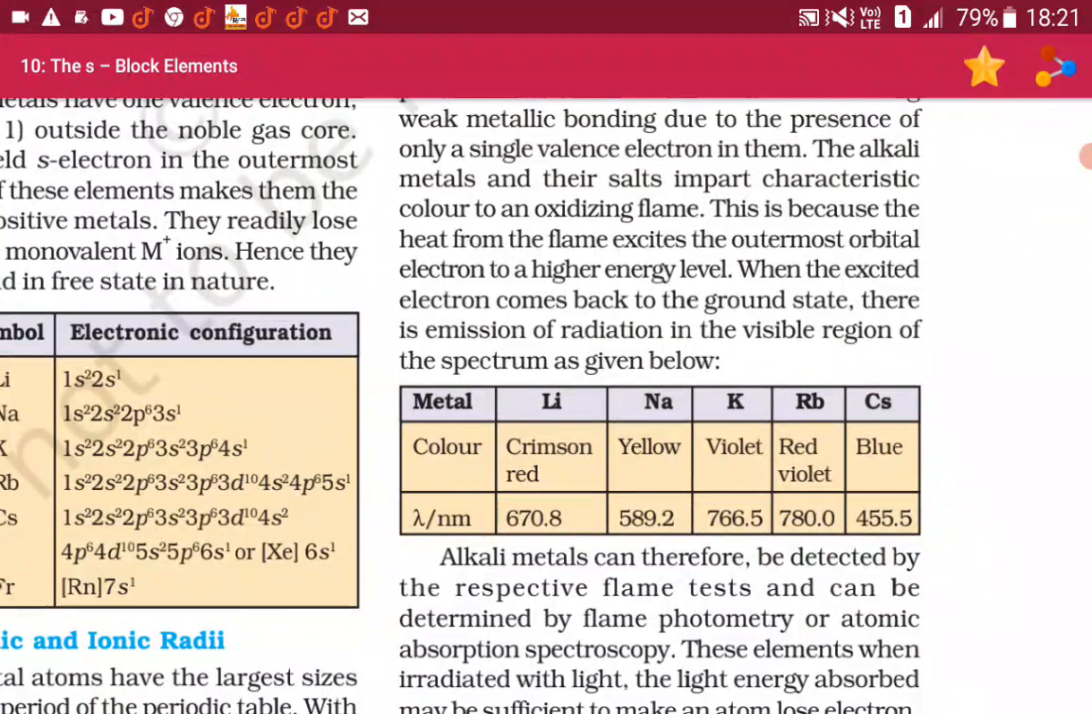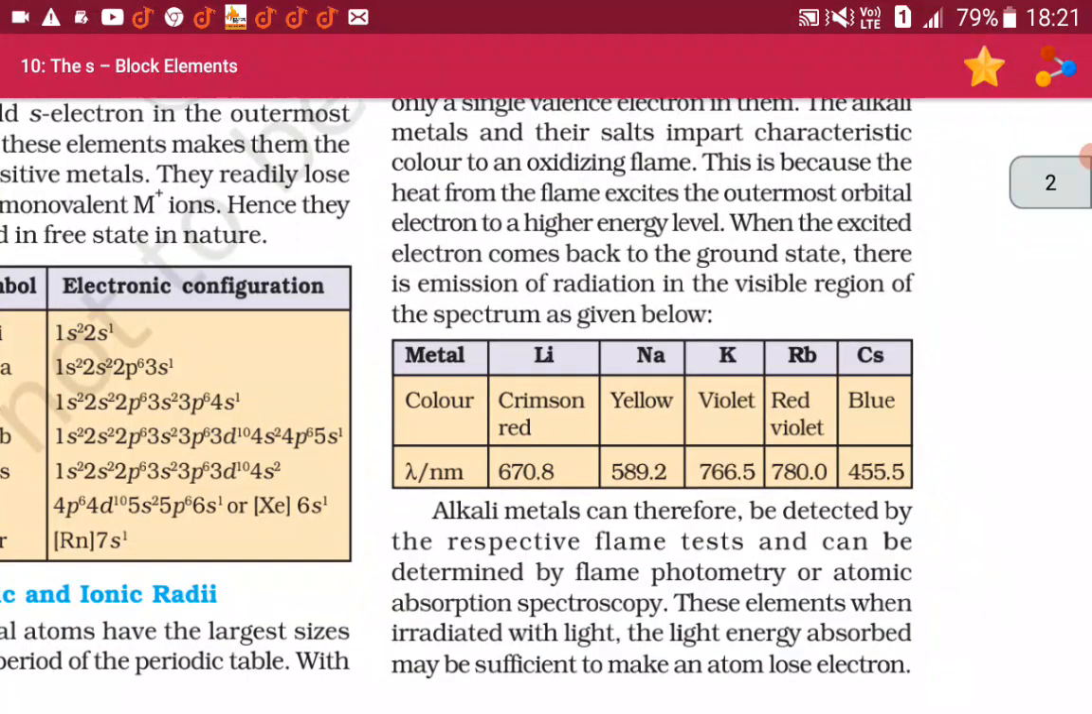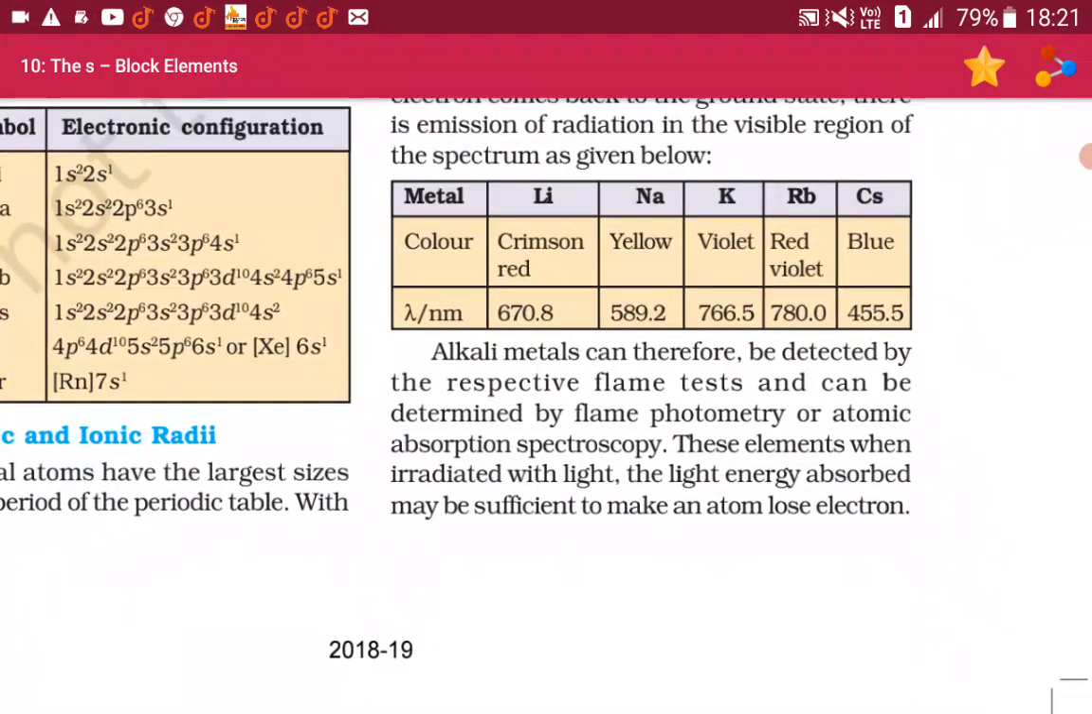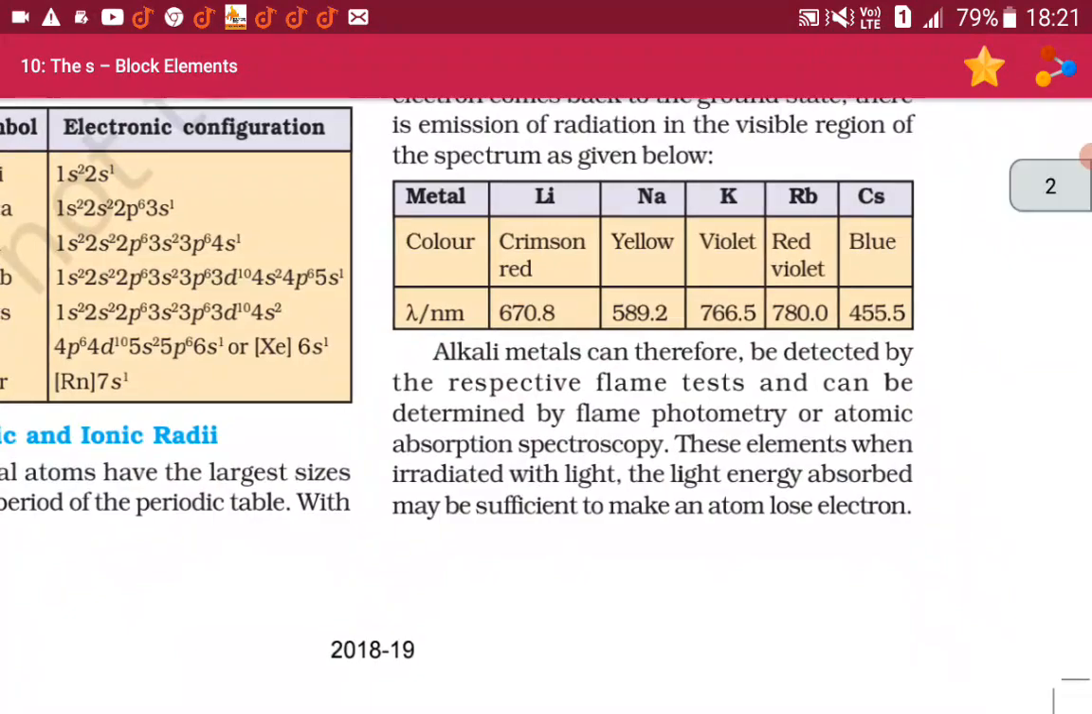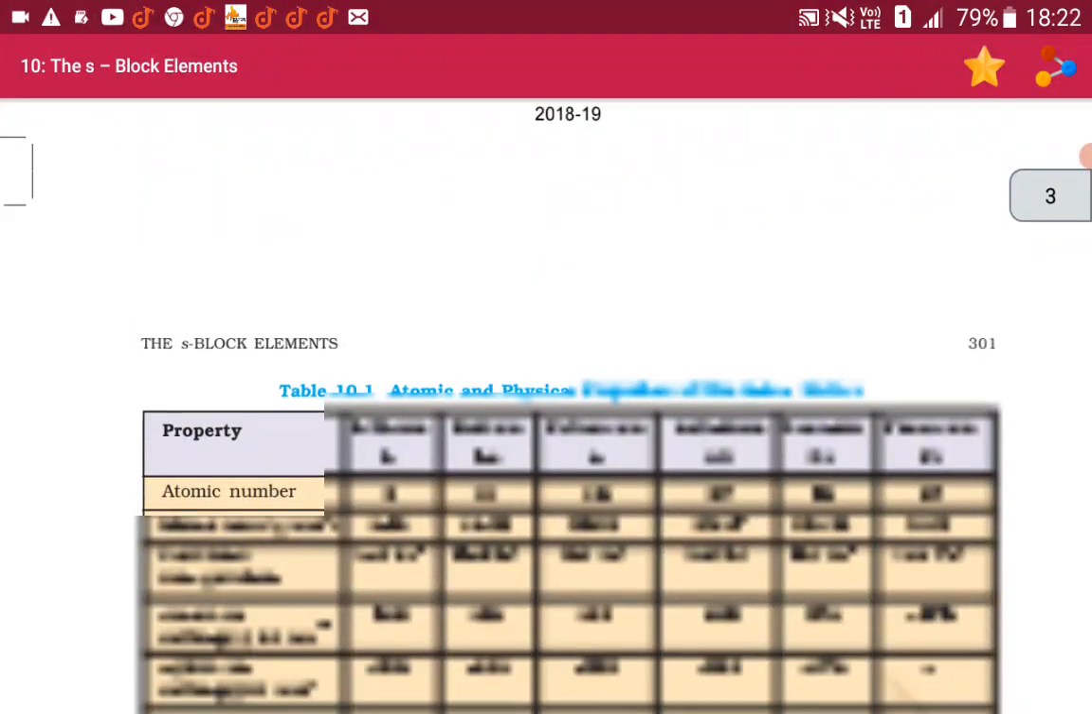Potassium has color violet and wavelength is 766.5. Rubidium has color red violet, with wavelength 780, and cesium is blue in color and its wavelength is 455.5. Alkali metals can therefore be detected by the respective flame test and can be determined by flame photometry or atomic absorption spectroscopy. These elements, when irradiated with light, the light energy absorbed may be sufficient to make an atom lose an electron.